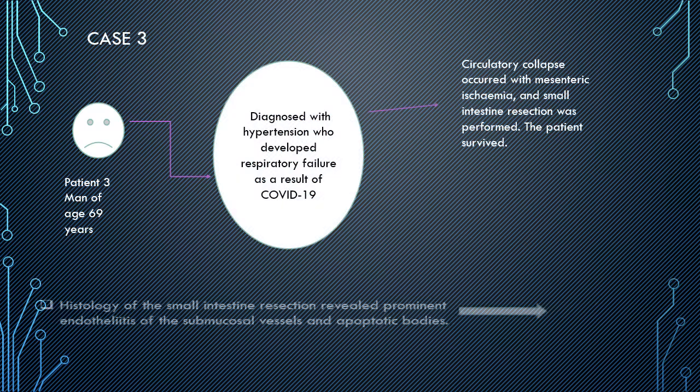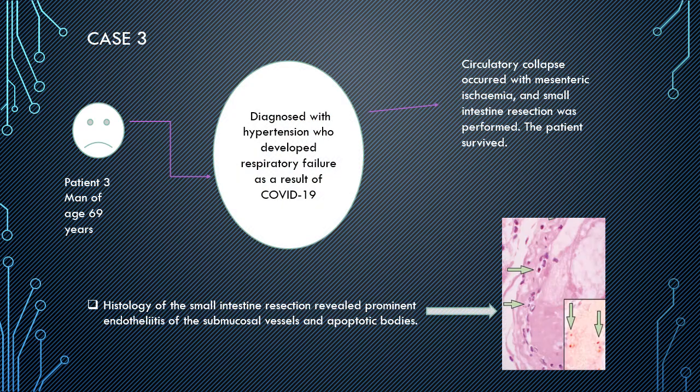Case 3. A male patient of 69 years was admitted with a history of hypertension, who developed respiratory failure as a result of COVID-19. Circulatory collapse occurred in this patient with mesenteric ischemia. So, small intestine resection was performed. The patient survived, but the histology of the small intestine resection revealed prominent endothelitis of the submucosal vessels and apoptotic bodies.